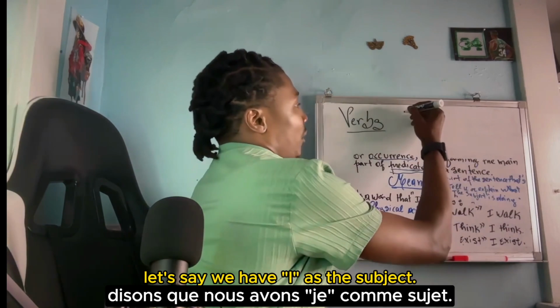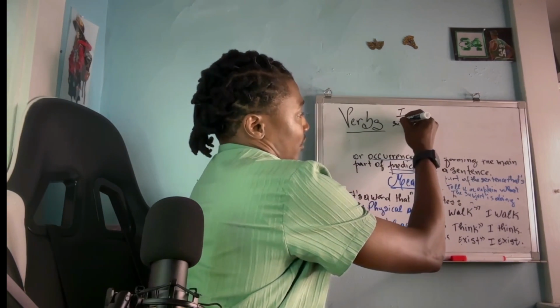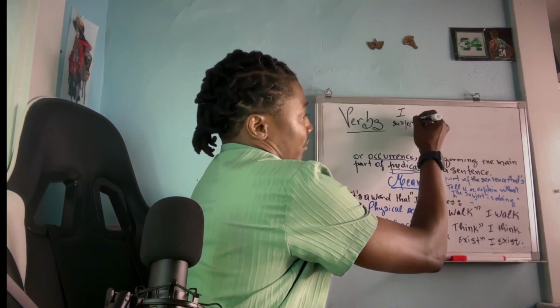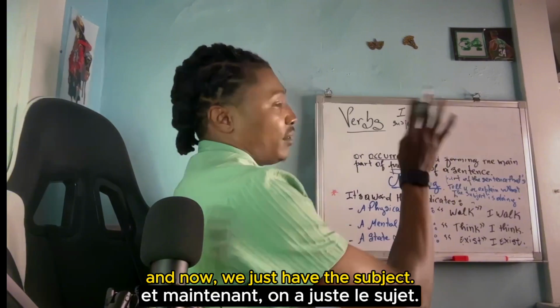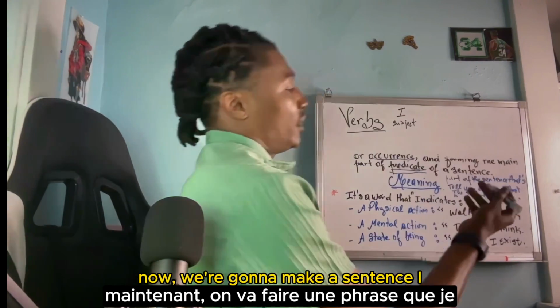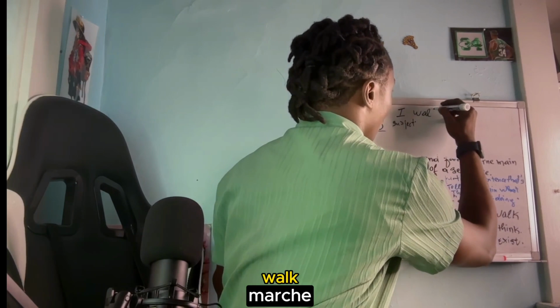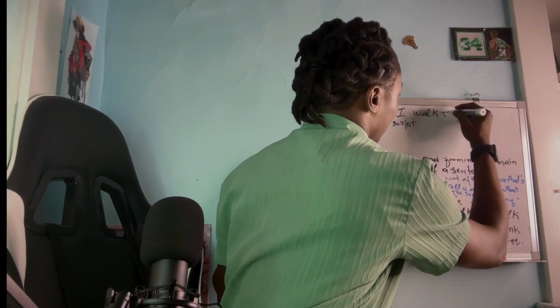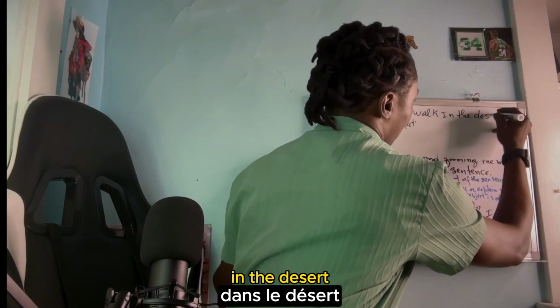Let's say we have I as the subject. Okay? And now we just have the subject. Now we're gonna make a sentence. I walk in the desert.